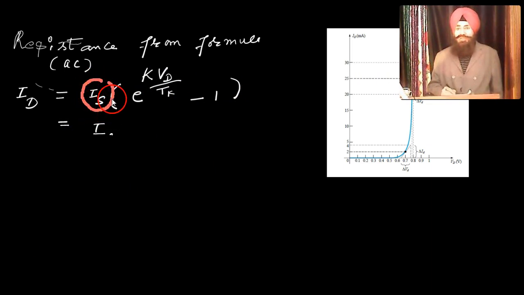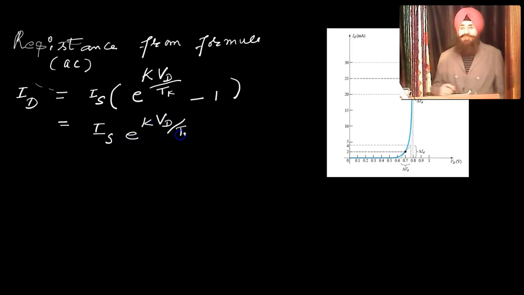Is is the reverse saturation current. K is some constant. VD is the diode voltage which is applied to the diode. Tk means temperature on the Kelvin scale. Minus 1. E means exponential. Now just open the bracket.